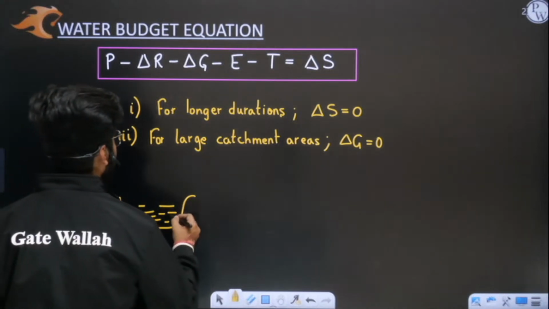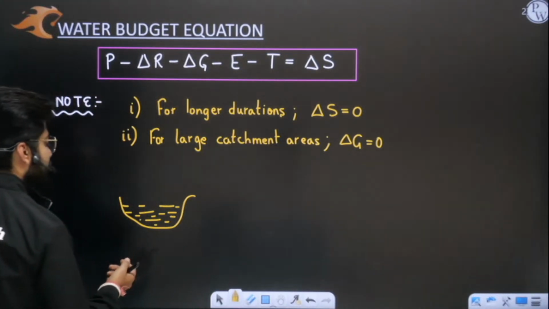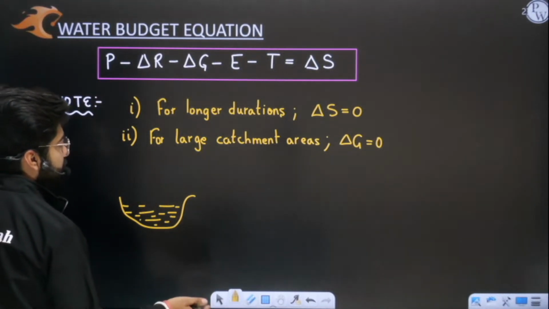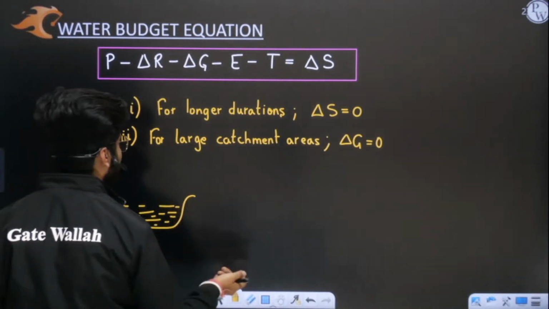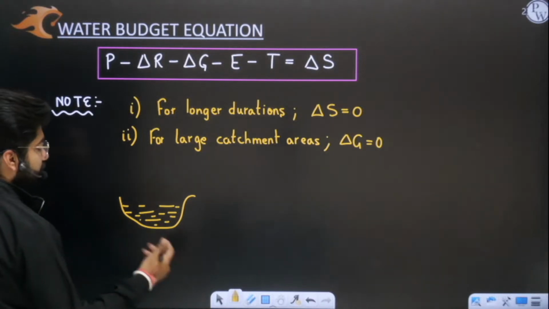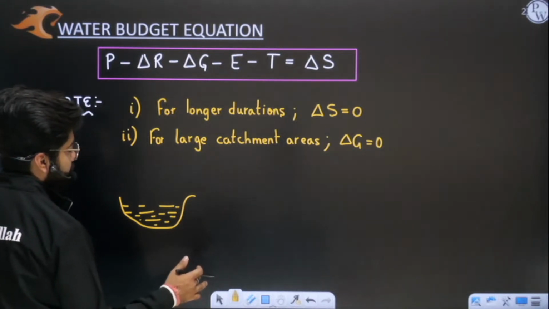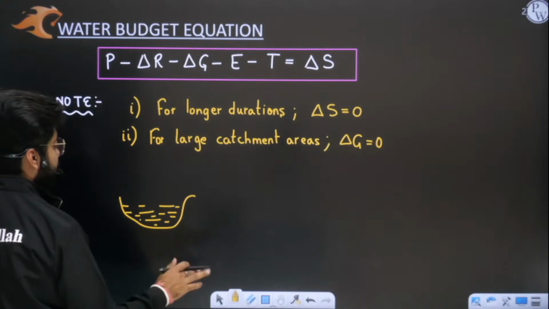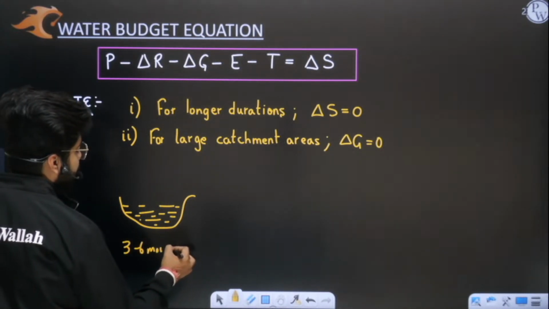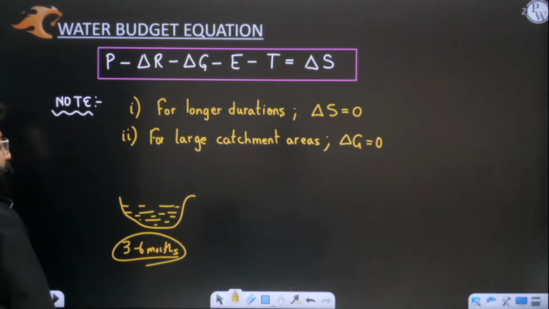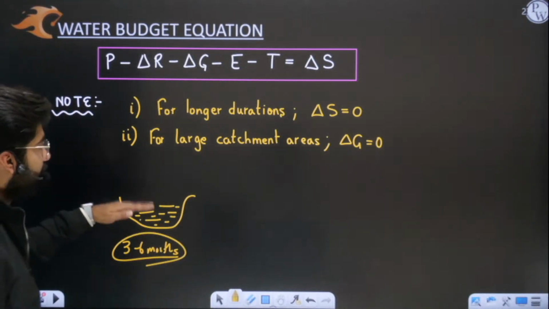So in monsoon season, we have more water. But when you go to summers, just after 6 months, you will see water level is very, very low. So fluctuation is very high when we talk of 3 months, 6 months, like that. If we talk of 1 or 2, 3 or 6 months, you will see that fluctuation in water level is too much.